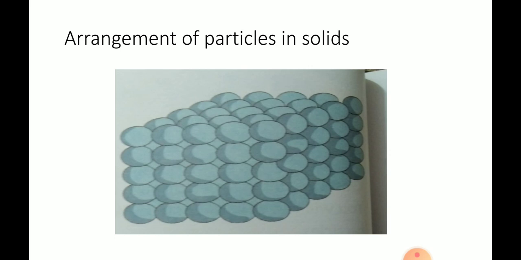If we take the example of the particles in solids, then we will take the example of a classroom. The particles in solids are like the children in the classroom in the presence of the teacher. When the teacher teaches, the children remain very quiet in the class. They cannot talk to other children. They cannot run here and there. They sit quietly in the class. But they may twist and turn in their seats. The particles in solids also show such movements.